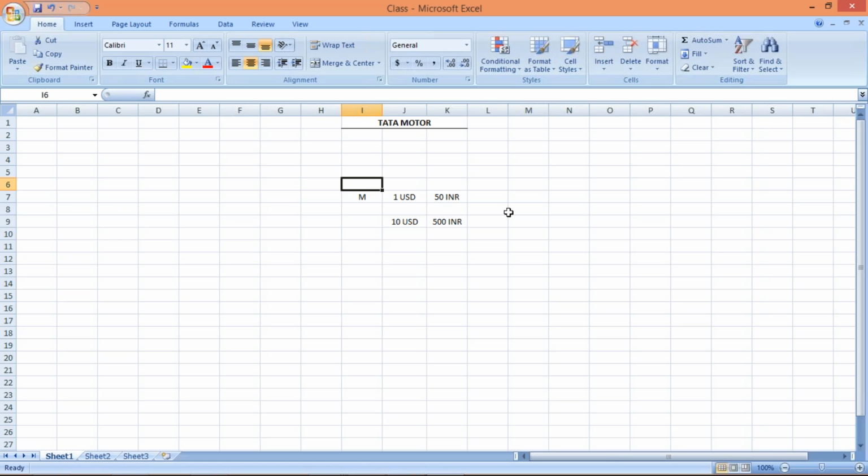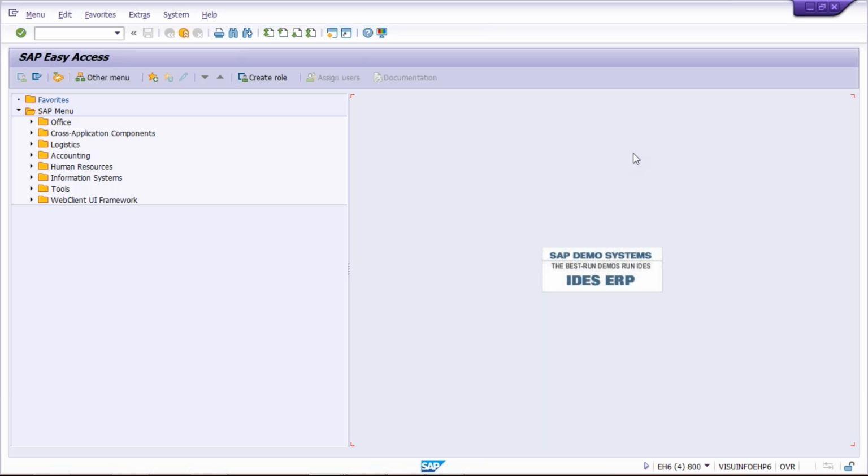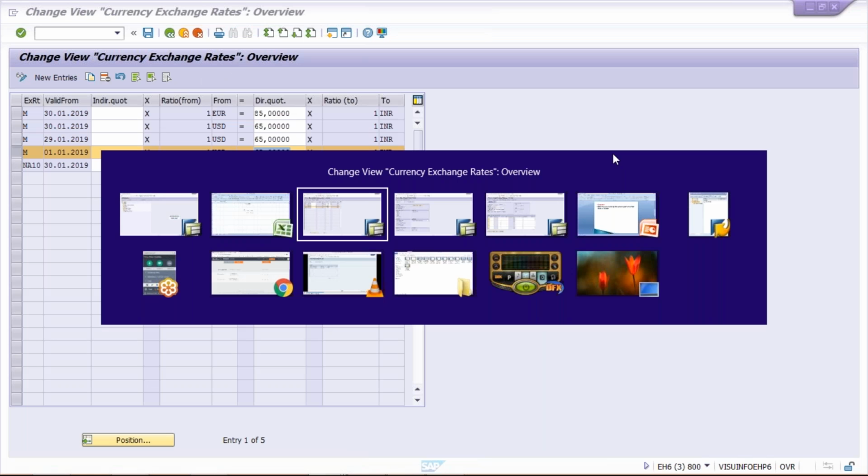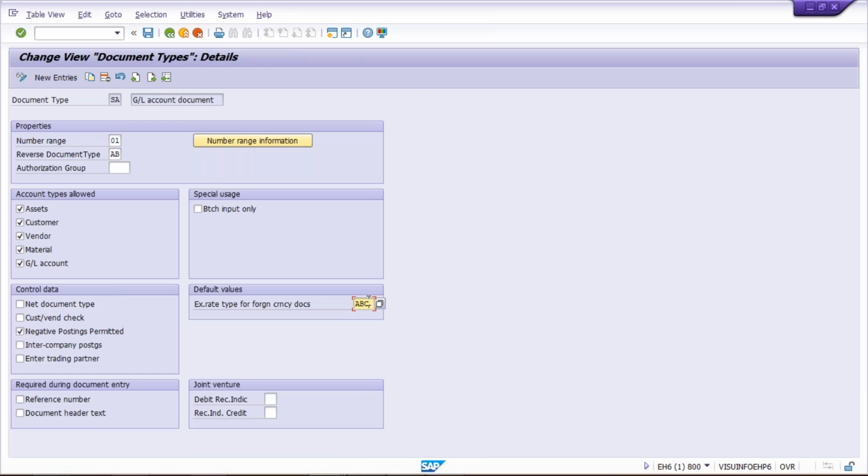But if you have created your own exchange rate type, let's suppose ABC, then in that case you must assign this customized exchange rate type against the document type itself. If you have created ABC, then you must give ABC here.